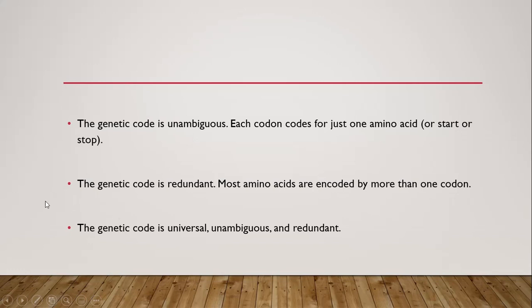Also, the genetic code is redundant, which means that most amino acids are encoded by more than one codon, as we've discussed earlier in that table of codons. Sometimes one codon encodes only one amino acid, but sometimes 3 or 4 different combinations of codons, or sometimes 6 different combinations of codons, encode one amino acid. To sum this all up, we can say that the genetic code is universal, unambiguous, and also redundant.